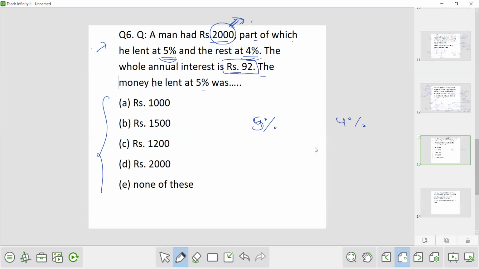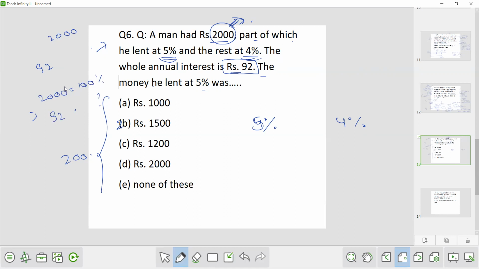Now when you mix both, you get 92 as the annual interest. So how much interest are you getting? 92 on this 2000. So 2000 is equivalent to 100%. So 92 is equivalent to how much?